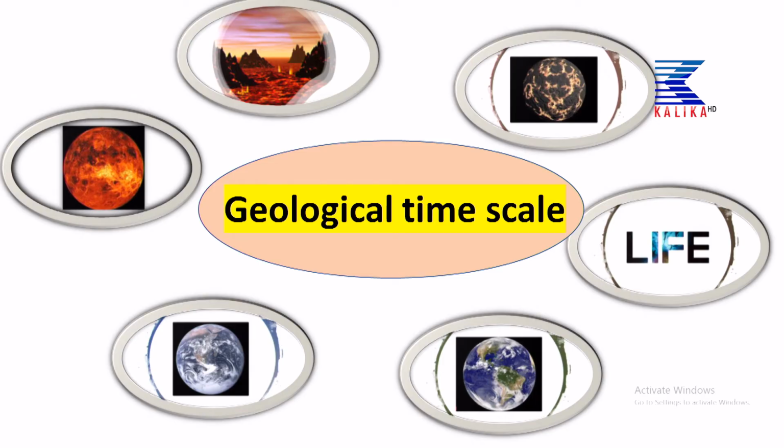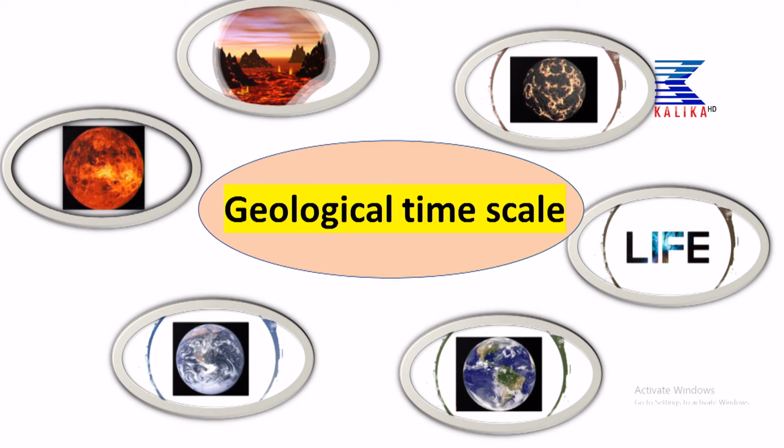You can see in the figure there are different time periods for the evolution of life. That means, in the figure you can see life, meaning the present age, and it goes on changing. You can see a red ball mass. That red ball mass is the initial stage of the earth, and then it gradually changes and cools down into the second figure, where different mountains were developed. Then again it cools down, and water and life supporting media like oxygen and other materials were formed there. Then life originated on the earth.